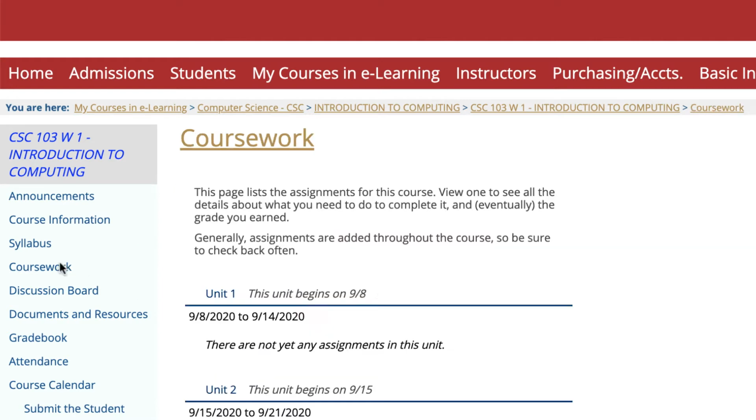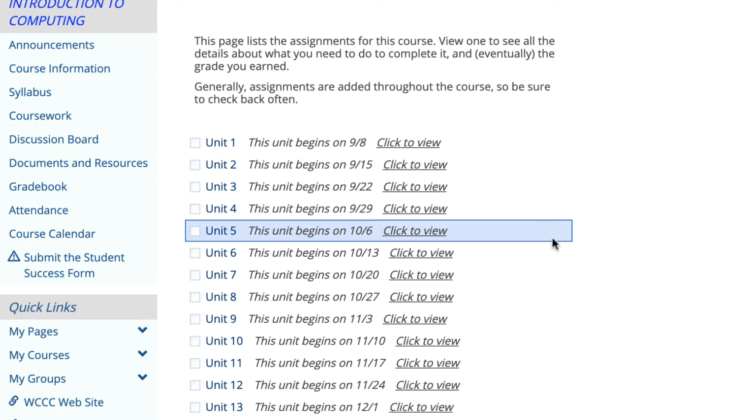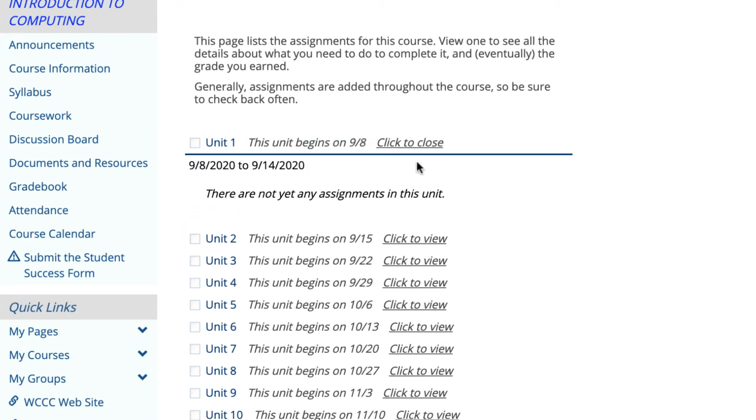Coursework will be one of our more important sections. Now, all I have in here is the dates right now, but when you go in here, you're going to click View, and you're going to see a bunch of assignments here, and then you're going to click on the assignment, and there may be some instructions. Some instructions may be under Documents and Resources because they're going to be PDF files. But that's where you're going to go for your assignments, and a lot of times you're going to turn them in through here, and I'll go through that when it's time to do that, so don't worry about that now.